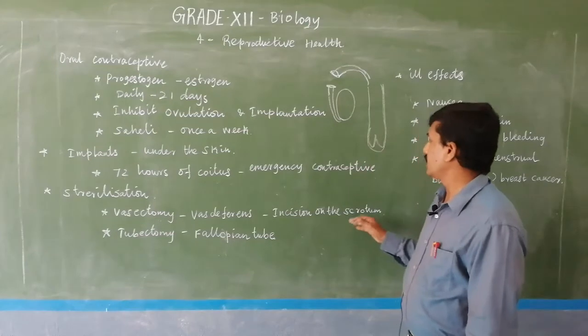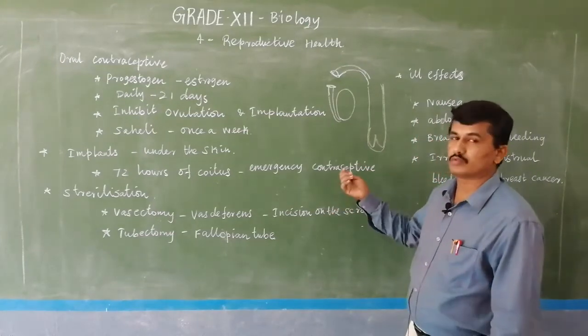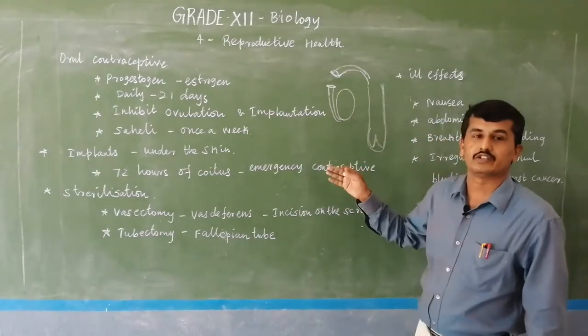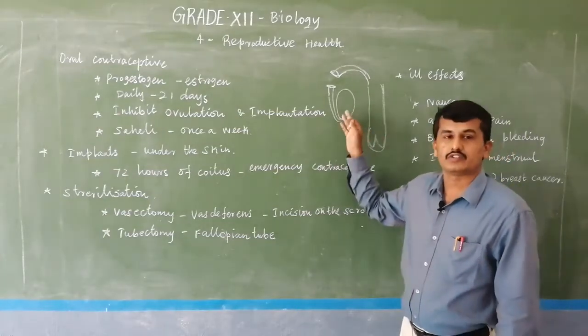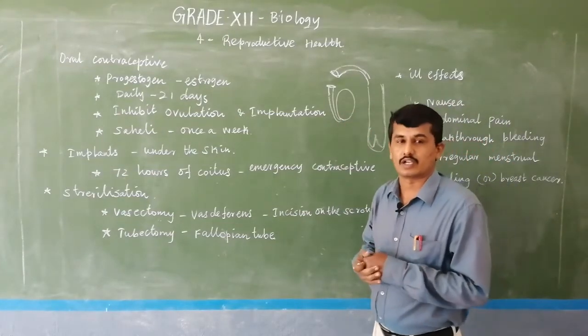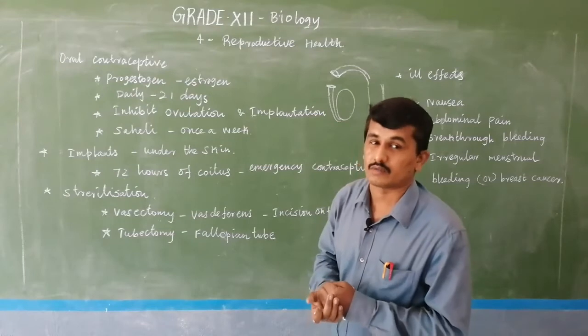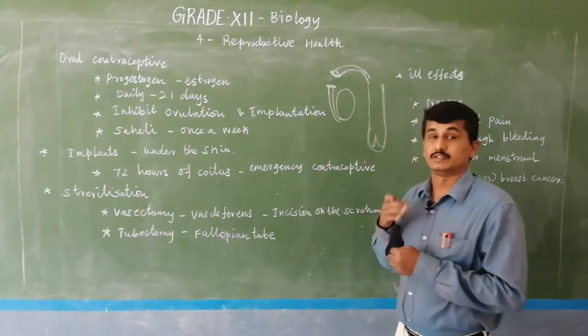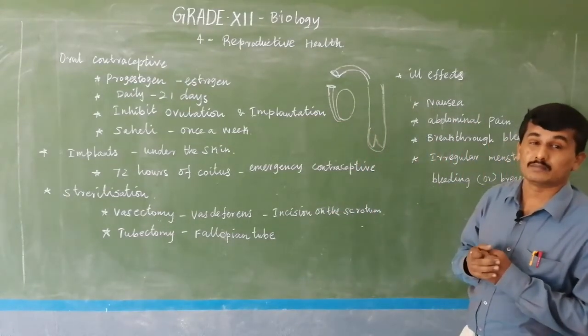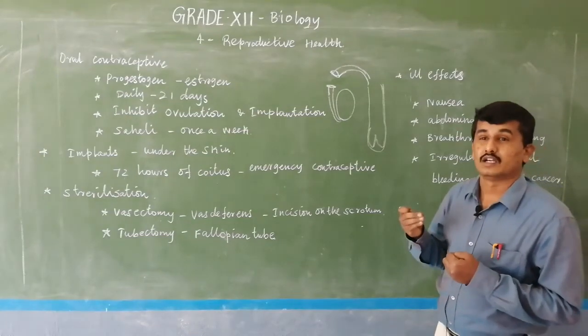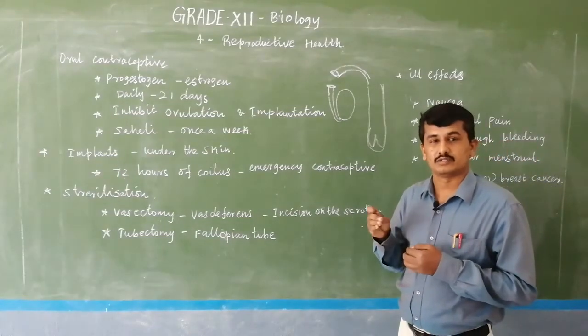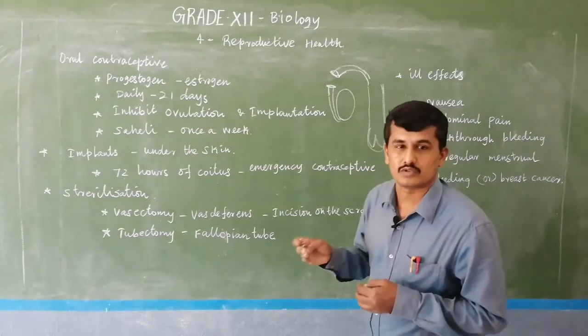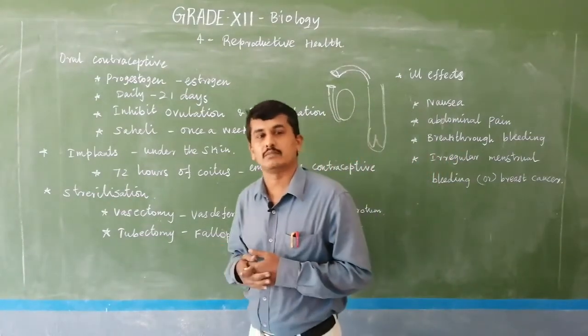An incision, actually, the incision means a small opening. How is the vasectomy done? Normally, you know, the testis is covered by the scrotum, a sac-like structure. It prevents high temperature and maintains a temperature 2.5 degrees Celsius lower as compared to the body temperature.